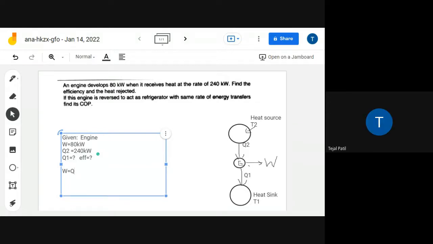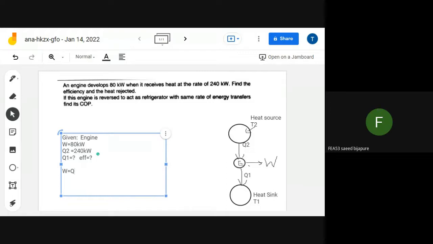Anyone else? Q2 minus Q1. एक ने Q1 minus Q2 बोला, दूसरे ने Q2 minus Q1 बोल दिया. जिसने Q1 minus Q2 बोला है, please tell me the reason why it should be Q1 minus Q2. And जिसने Q2 minus Q1 बोला है, tell me why it is Q2 minus Q1.